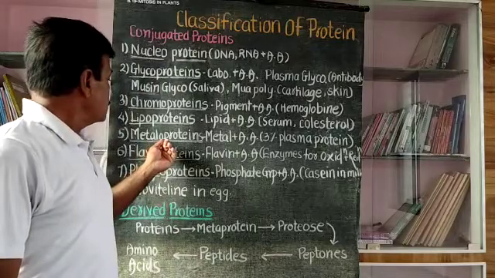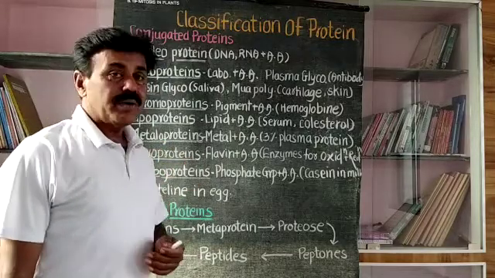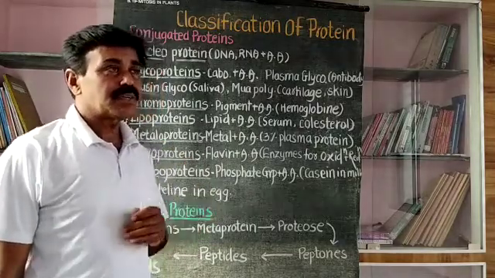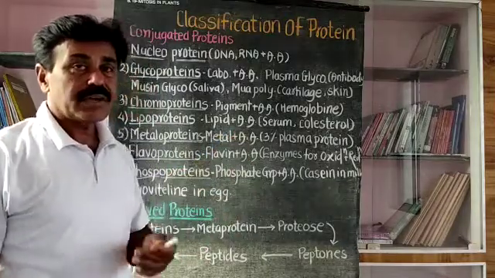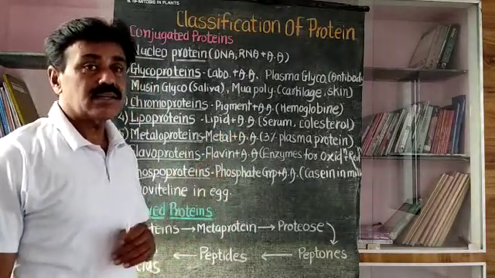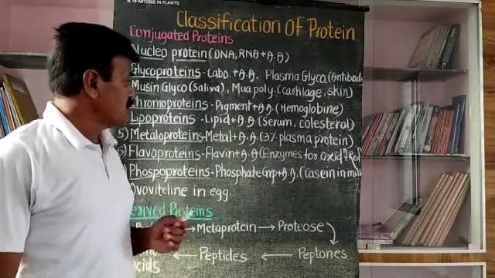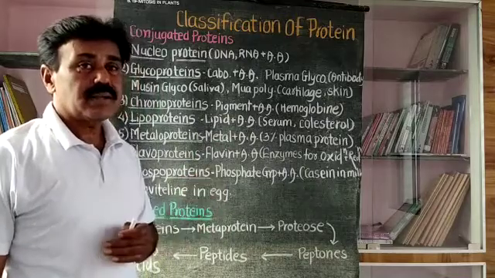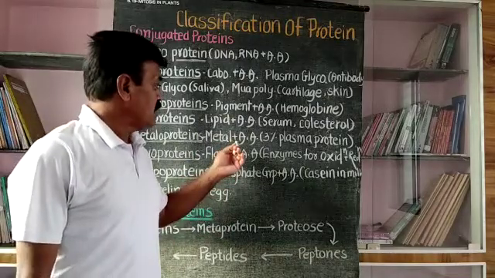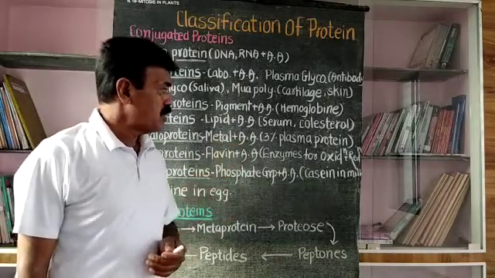Then next is the metalloprotein. The name itself suggests that amino acids are there along with some metals, inorganic metals. At that time it is called a metalloprotein. That means metalloproteins are amino acids plus some inorganic metals, and due to that it is called metalloprotein.